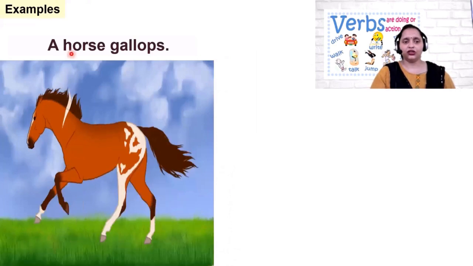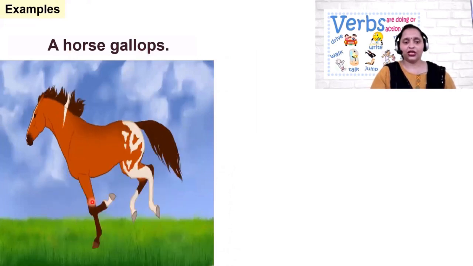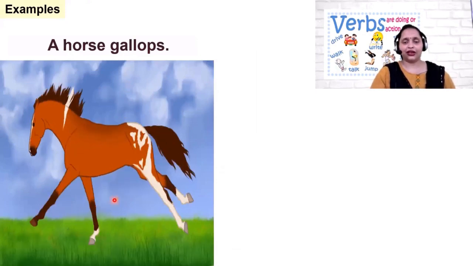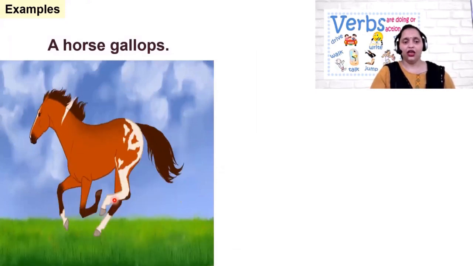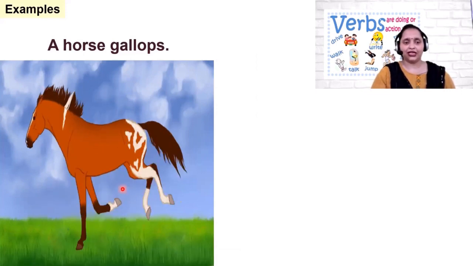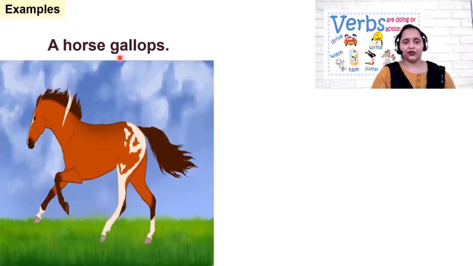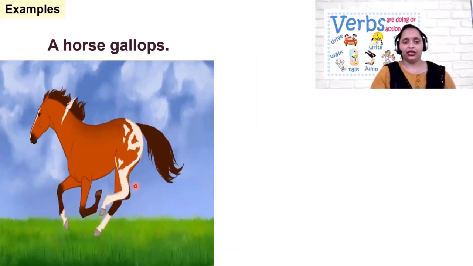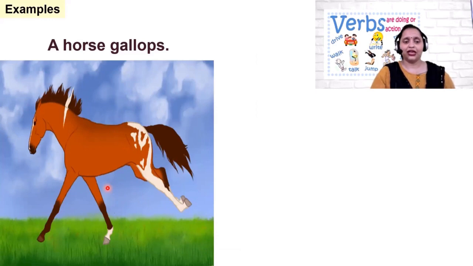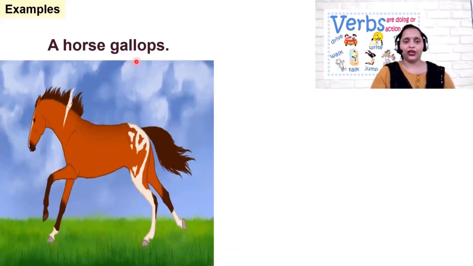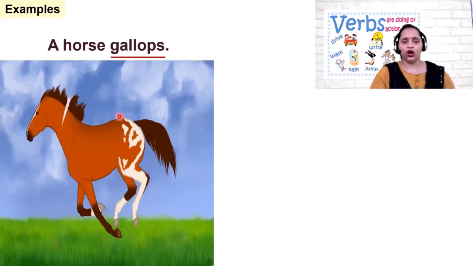A horse gallops. Children, you can see the horse running, but we never say that a horse runs. We use a synonym of running. We always say like this, a horse gallops. The action performed by the horse is running. In another way, you can say that a horse gallops. So here, gallop is used as a verb.